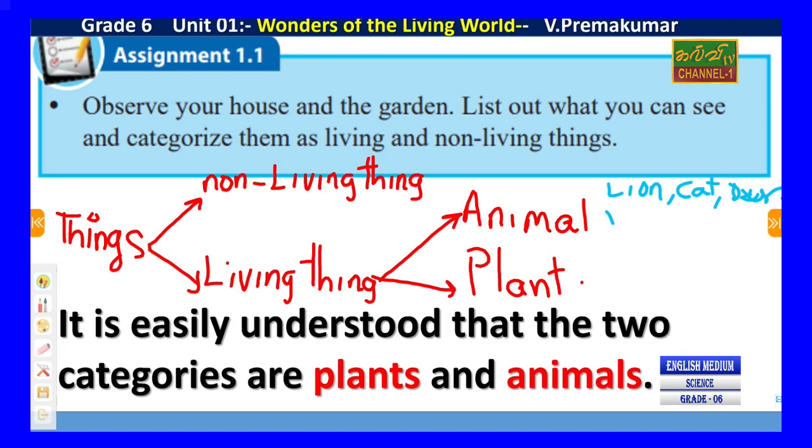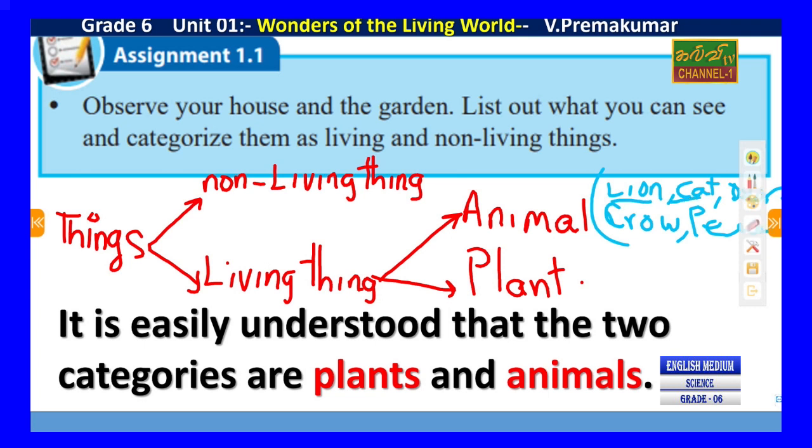These are animals, but crow, also a bird, is included in animals. Peacock also is an animal. So animal includes lion, cat, the 4 legged ones, and 2 legged ones are also included here. Birds are also included in animals.